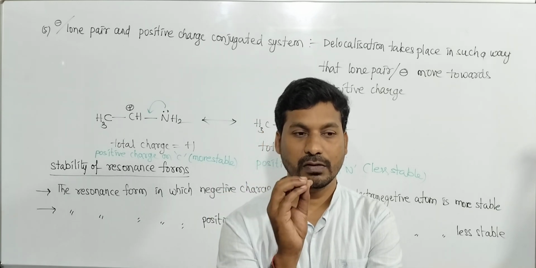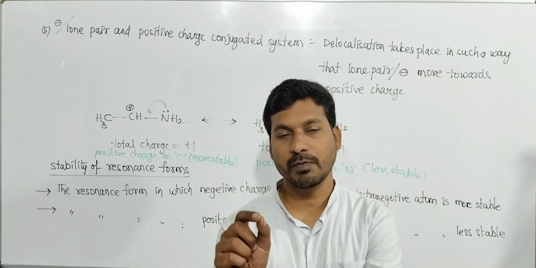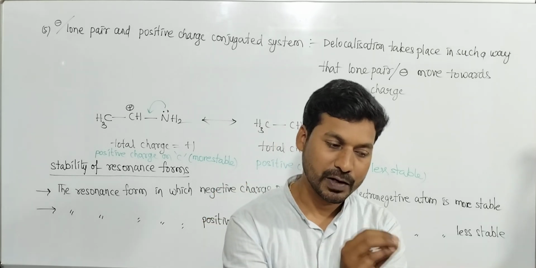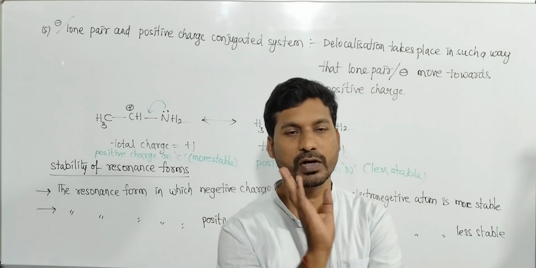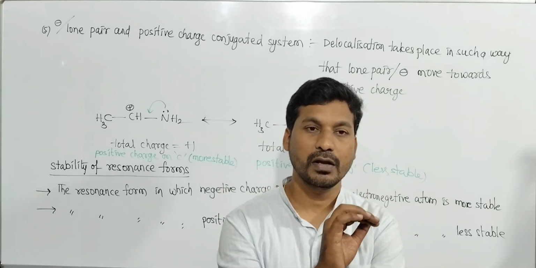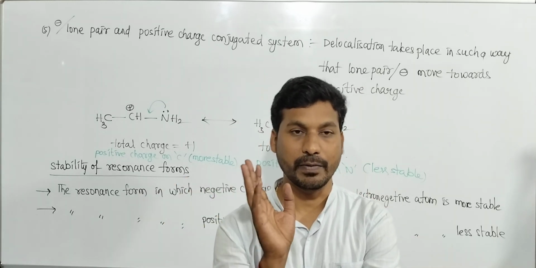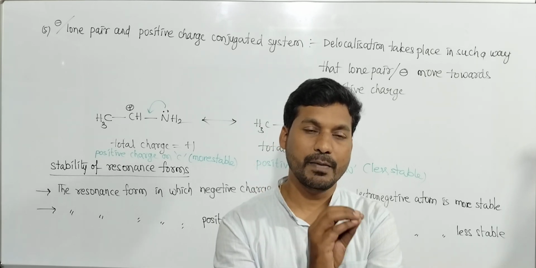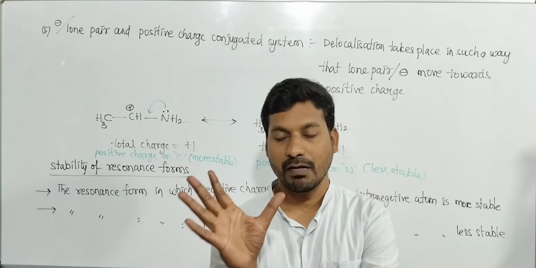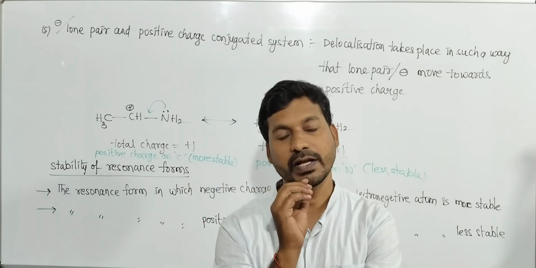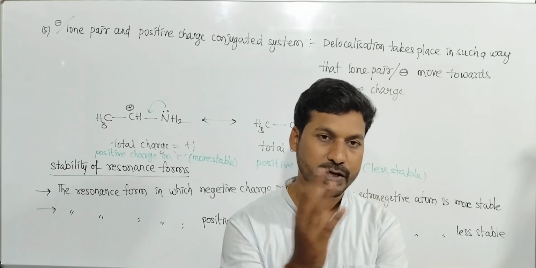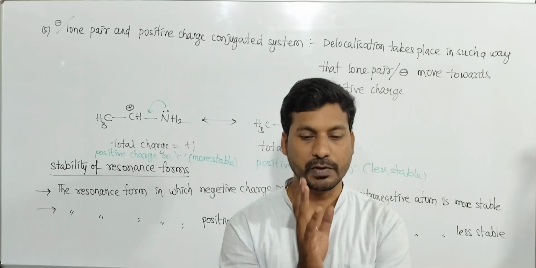When pi bond, sigma bond, positive charge are in conjugation, the pi bond moves towards the positive charge. When pi bond, sigma bond, negative charge are in conjugation, the negative charge moves towards the pi bond. When pi bond, sigma bond, free radical are in conjugation, homolytic bond cleavage of the pi bond takes place. When lone pair electrons, sigma bond, positive charge are in conjugation, the lone pair electrons move towards the positive charge.